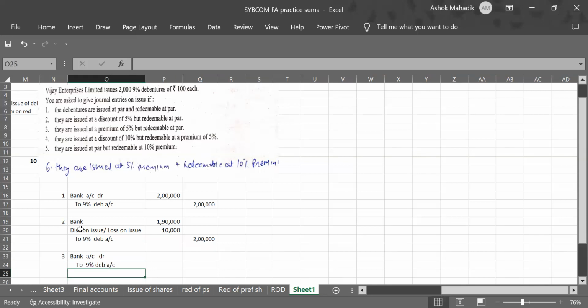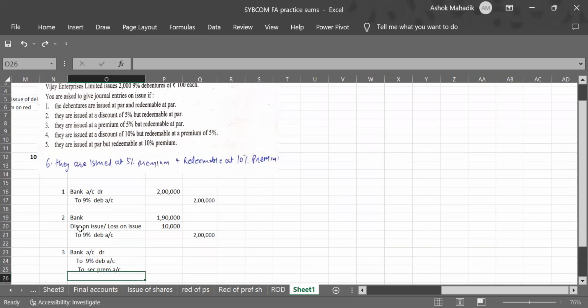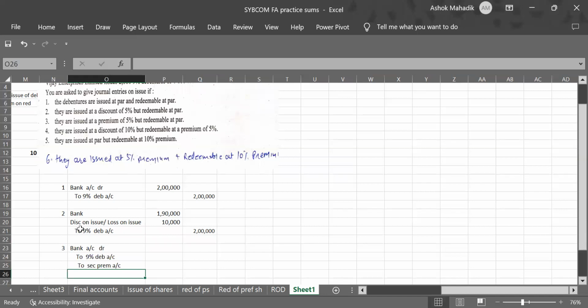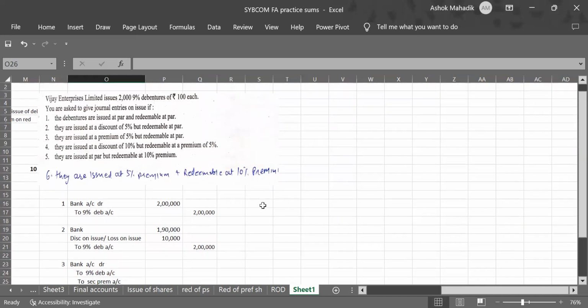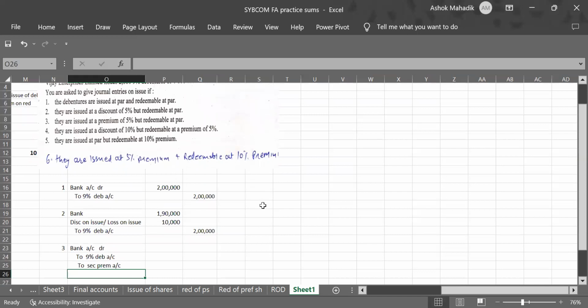See, in any entry, the first thing you will write is value of debentures. So entry for issuing debentures at premium. How much we are going to receive? 100 rupees plus 5% premium. So 105 per debenture we are going to receive. What is the value of debenture? 2 lakhs. The first thing you will write in any entry is the amount of debentures. Always do this, you will never go wrong. First write value of debenture.